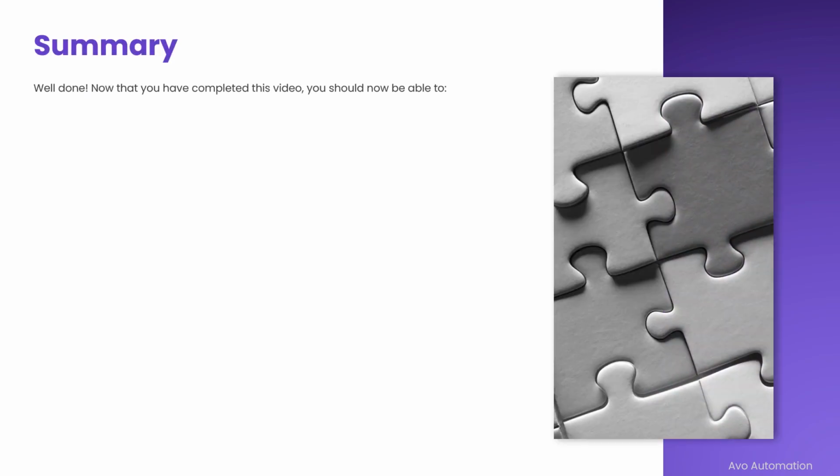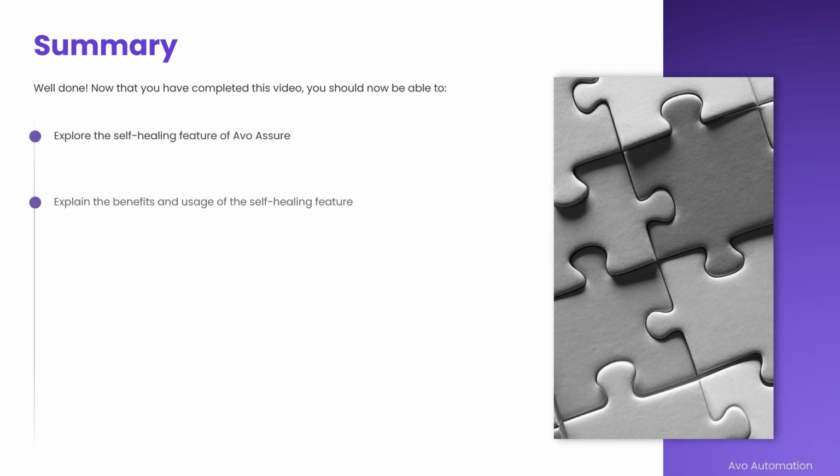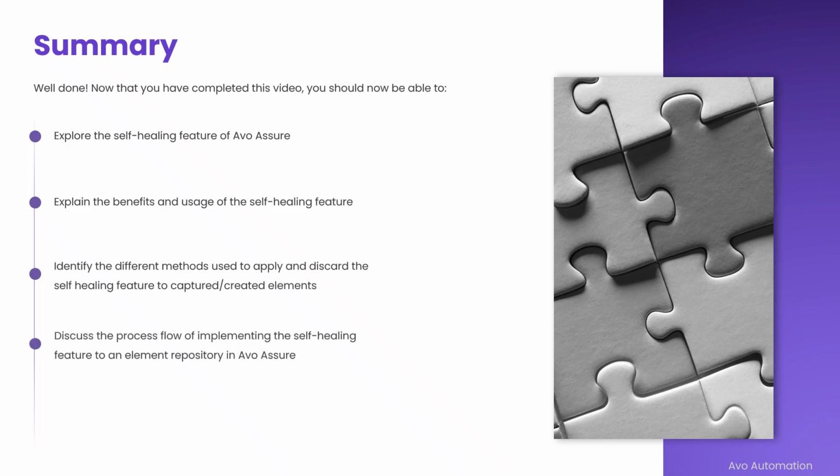Well done! Now that you have completed this video, you should now be able to explore the self-healing feature of Avo Assure, explain the benefits and usage of the self-healing feature, identify the different methods used to apply and discard the self-healing feature to captured created elements. Discuss the process flow of implementing the self-healing feature to an element repository in Avo Assure. Differentiate between applying the self-healing feature to a single or all element repositories within a project in Avo Assure.